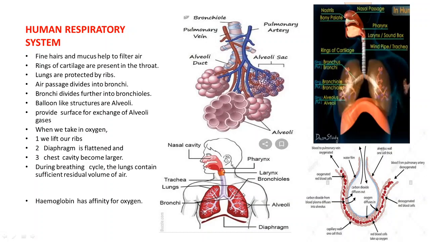But besides this, in the human respiratory system, a respiratory pigment called hemoglobin is present in red blood cells, which has high affinity for oxygen.